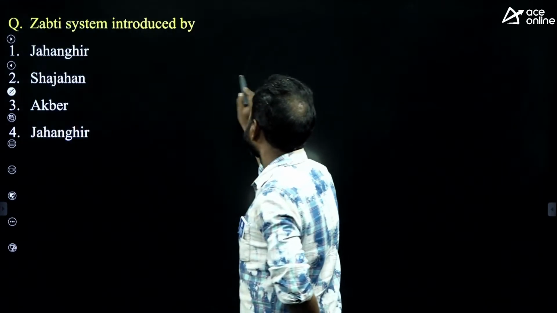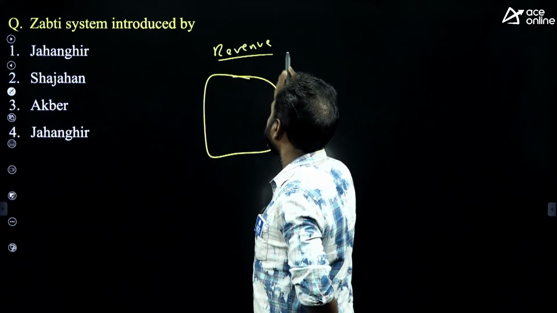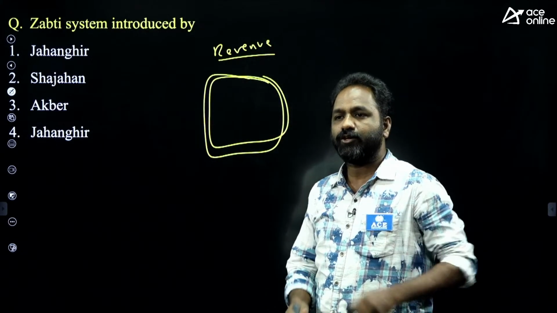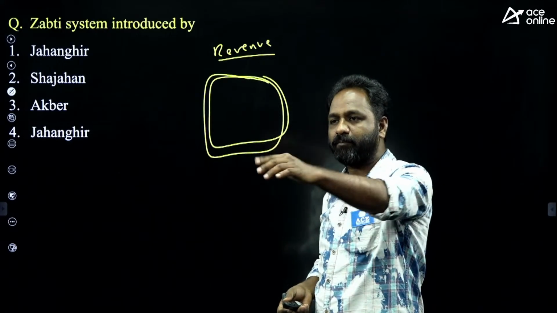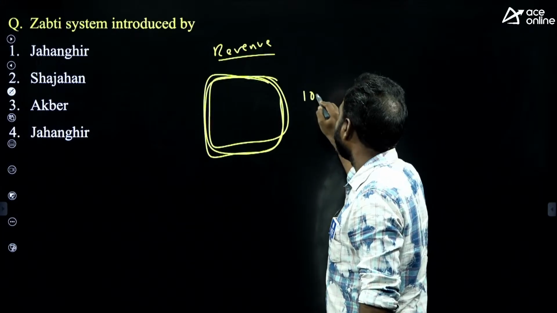What is this, sir? Simply, it is a new revenue system. Usually this is agricultural land. On agricultural land, how are you going to collect the tax? You will go to a farmer. Does a farmer pay 50% tax, or 1,000 rupees? Not like that. What they are going to do is approach the farmer.